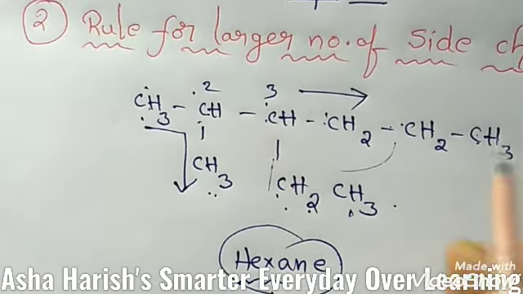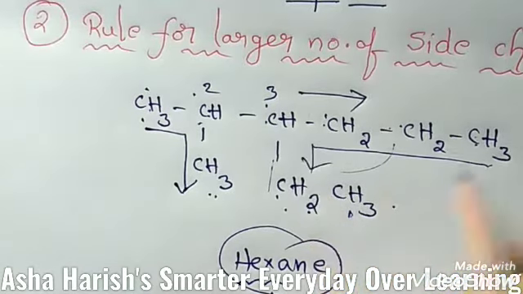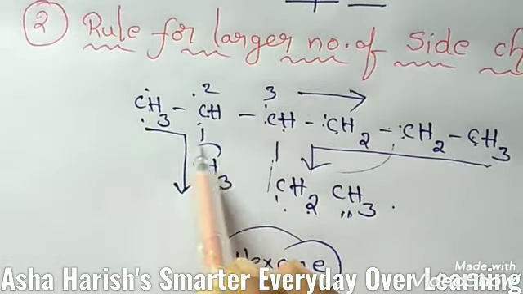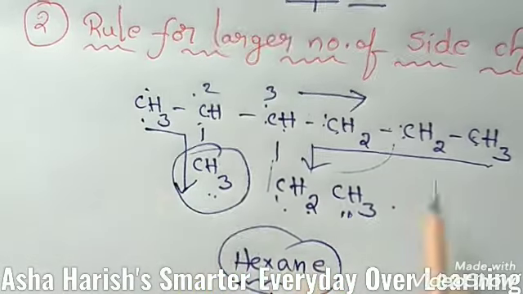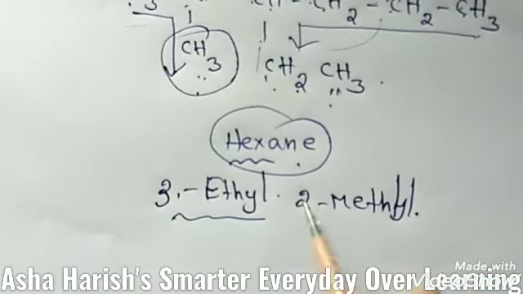Suppose in this example you give the numbering to these carbon atoms in this way, 1 2 3 4 5 6, like this also 6 carbons came. But students, you may ignore this methyl group, so these two should be included in that particular name. So you should take it the first way only, 3 ethyl 2 methyl hexane. That is the only correct way. Let's see the next one.